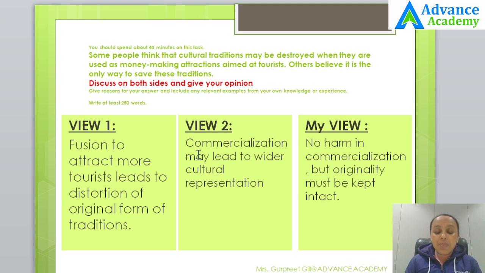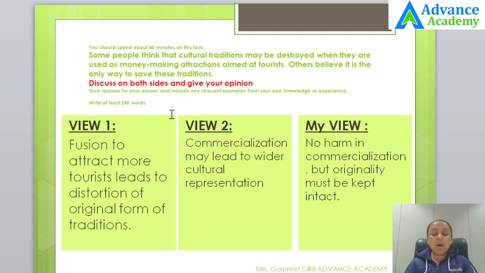Now, after planning the paragraphs, we must be thinking about the topic. The topic is: some people think that cultural traditions may be destroyed when they are used as money making attractions aimed at tourists. Others believe it is the only way to save these traditions.